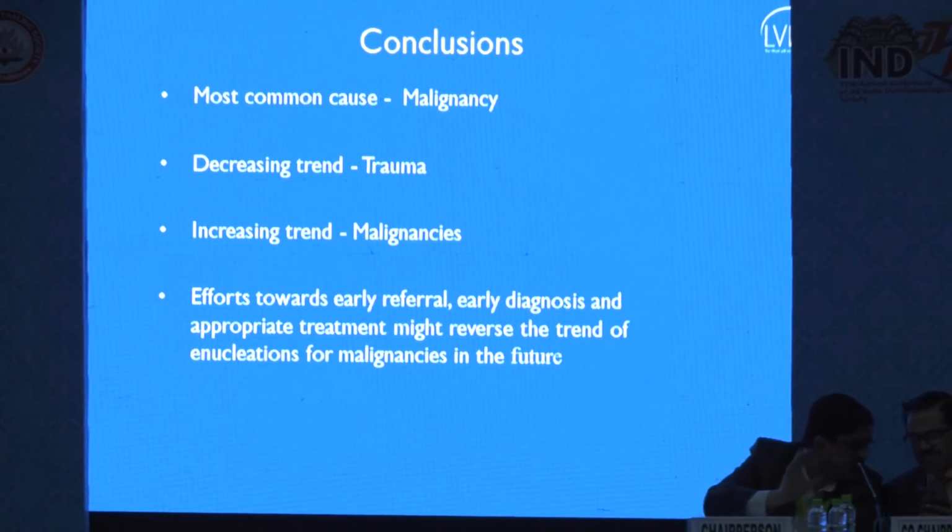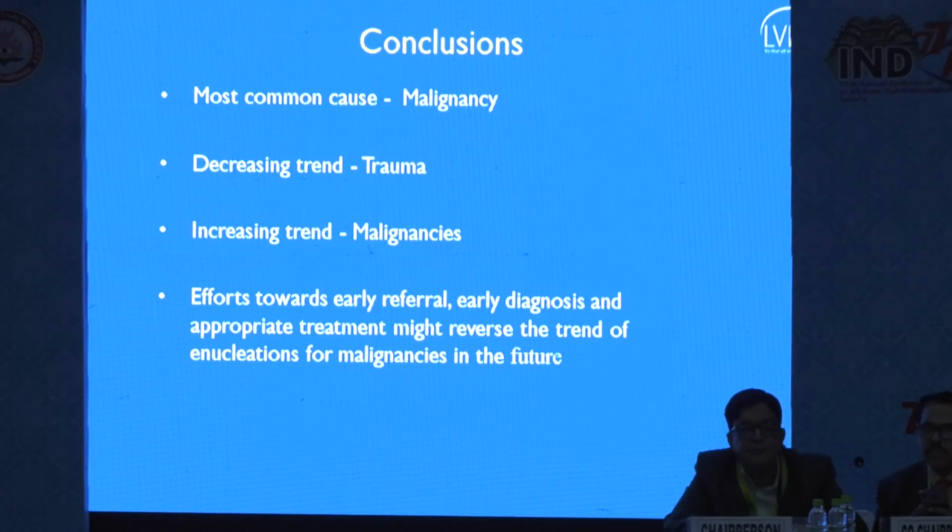Overall, we found that malignancy was still the most common cause of enucleation in adult populations, and early referral, early diagnosis, and early management might reverse the trend for enucleations in the future.